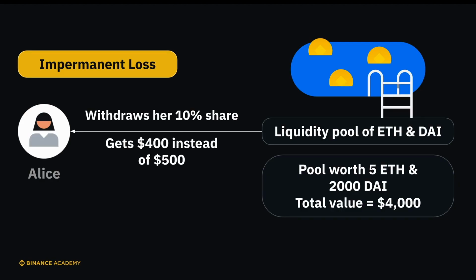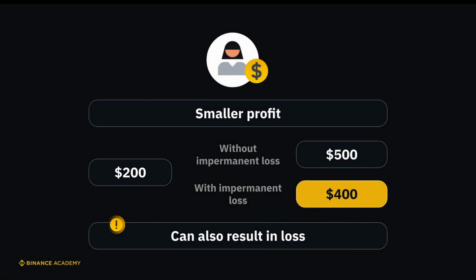If Alice didn't provide liquidity to the pool and simply held onto her assets, she would have $500 instead of $400. Alice experiences an impermanent loss of $100. In fact, Alice made a smaller profit, as her $200 turned into $400 instead of $500. But in many cases, users can experience an actual loss when providing liquidity to DeFi pools.